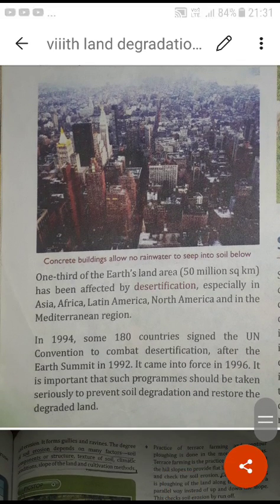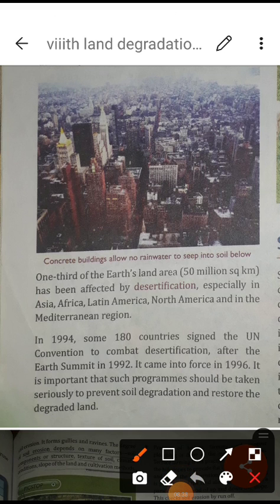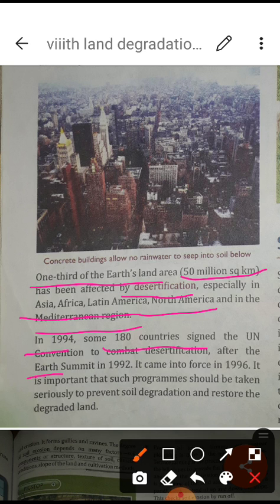This paragraph is also explaining that one third of the earth's land, about 50 million square kilometers, has been affected by desertification, especially in Asia, Africa, Latin America, North America and the Mediterranean regions. So in 1994, some 180 countries signed the UN convention to combat desertification. After the Earth Summit in 1992 they decided on it, and it came into force in 1996.